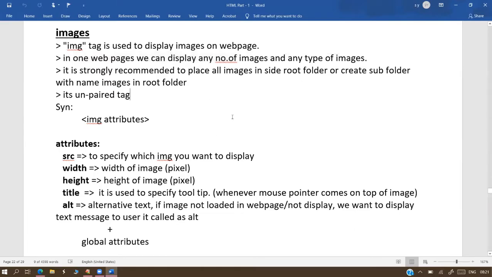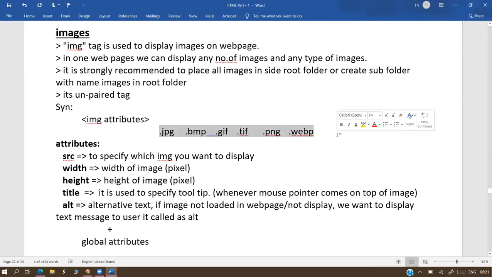Next, what images does it support, sir? Generally all types of images it supports. What are the varieties of images? JPG pictures are available, BMP pictures are available, GIF available, TIFF available, PNG available, WebP is available. So these are all different varieties or different formats of images. Our image tag is ready to display any type of image.